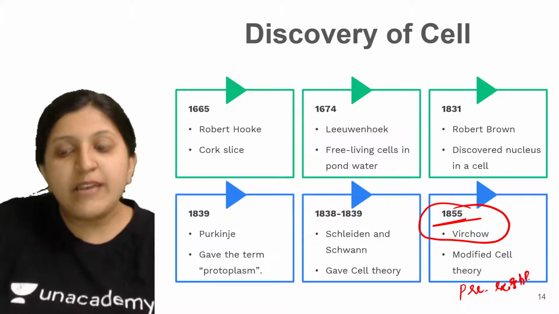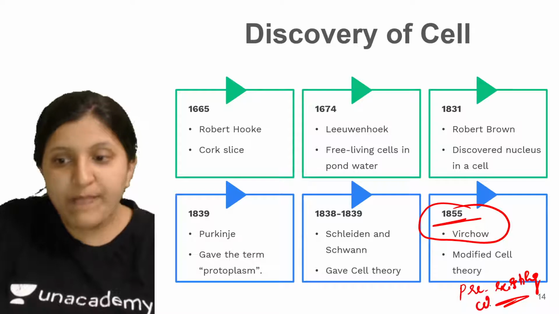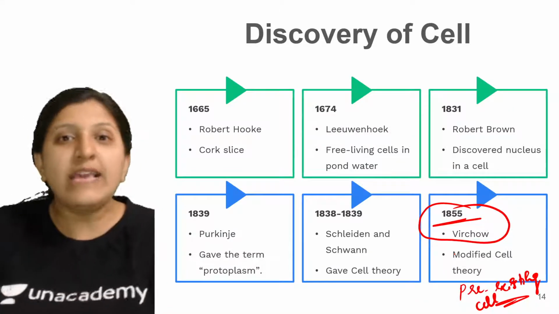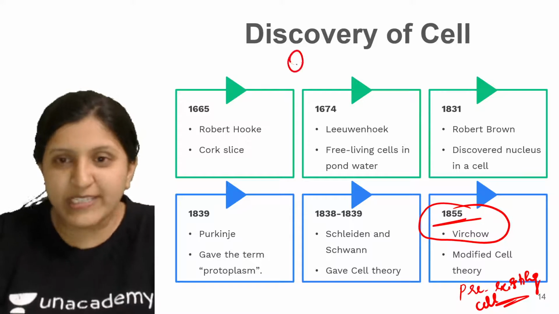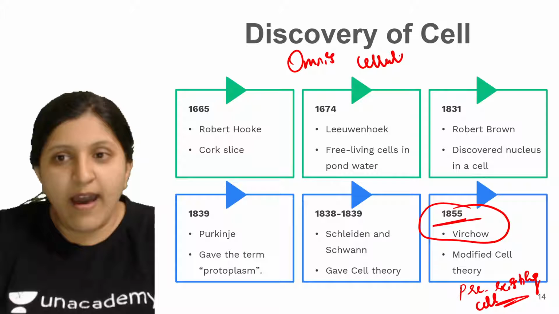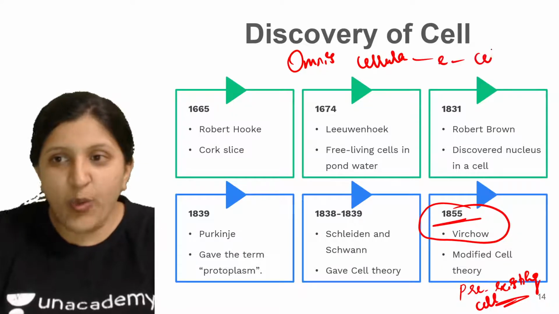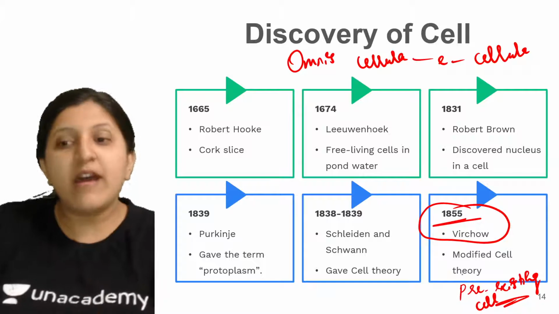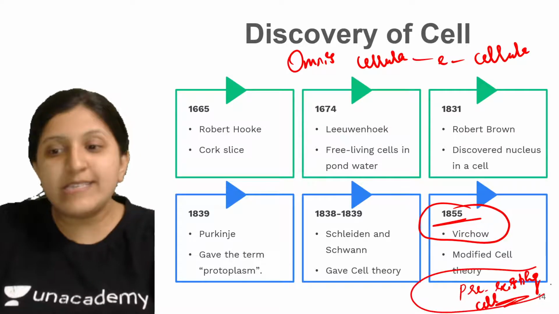In Latin it is called omnis cellula e cellula. What is the meaning of this? All the cells that are there arise from the pre-existing cell.